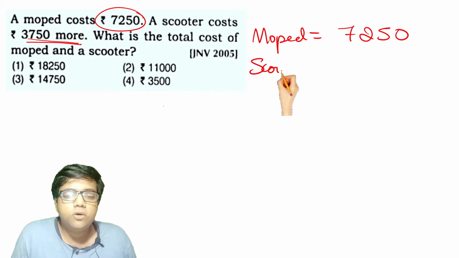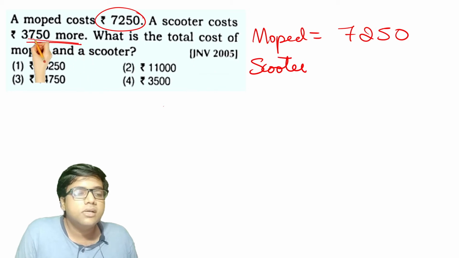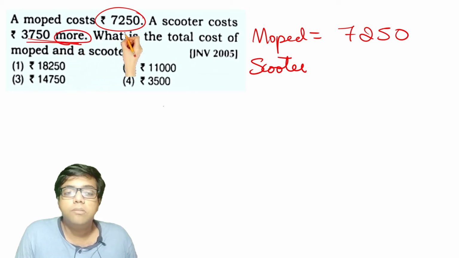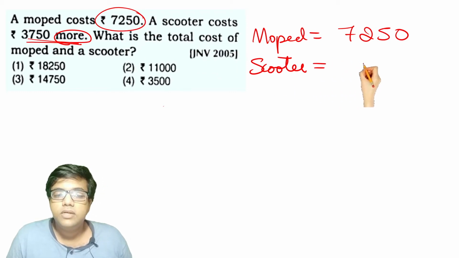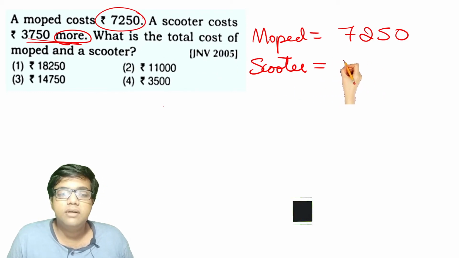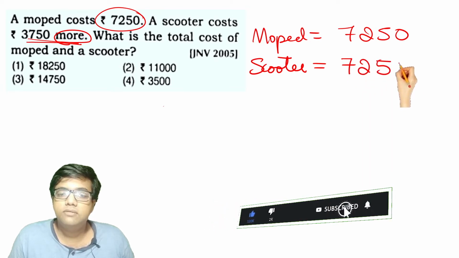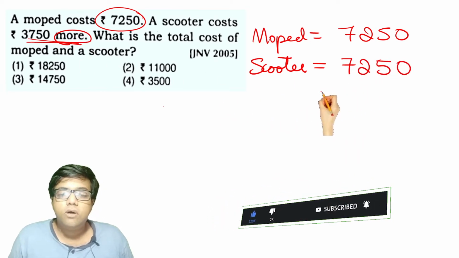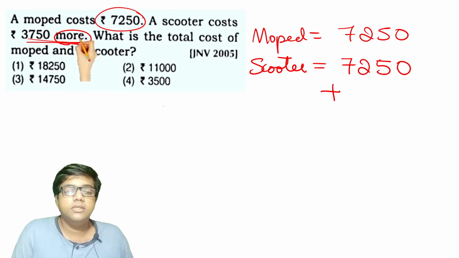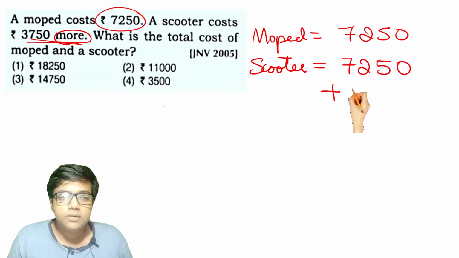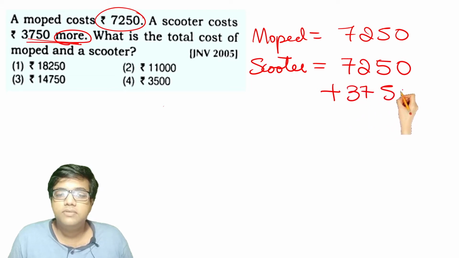The scooter costs 3,750 rupees more than the moped. So the scooter cost is 7,250 and it will cost more, that means you need to add this value, 3,750 rupees, to the moped value.